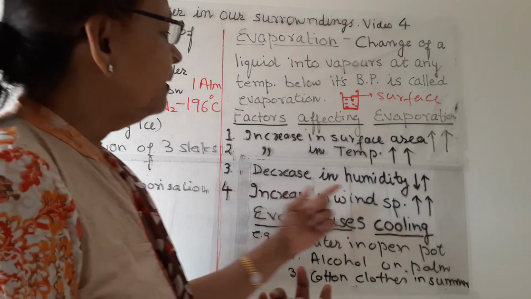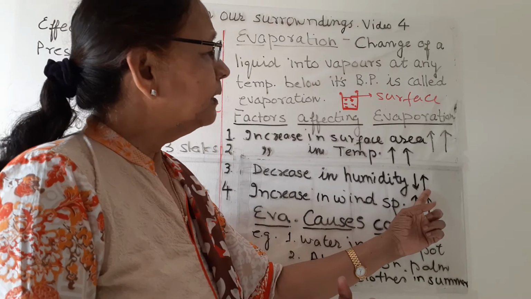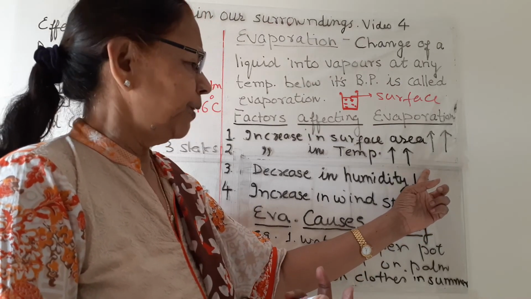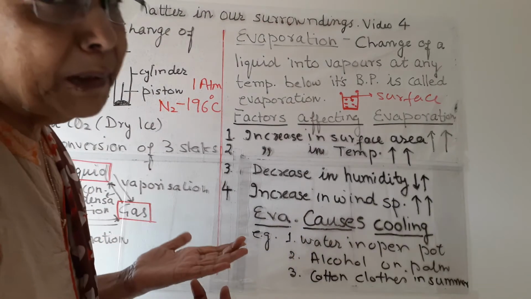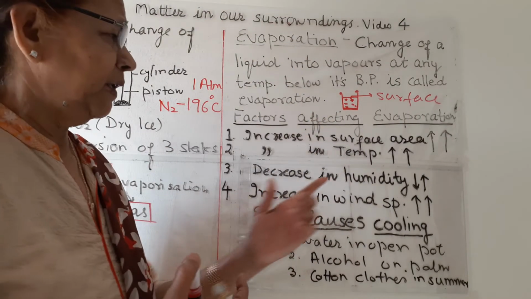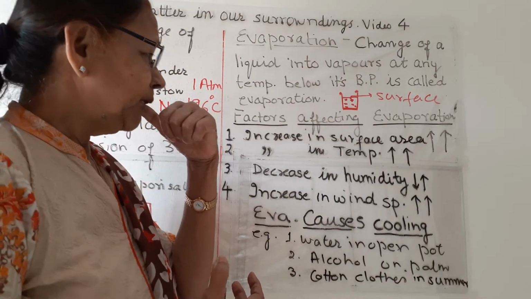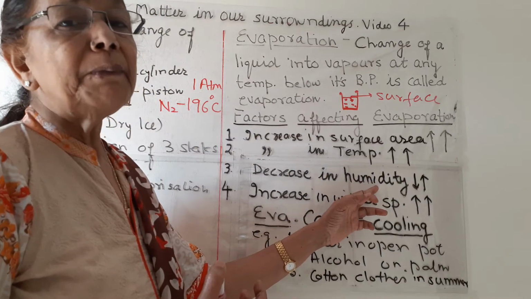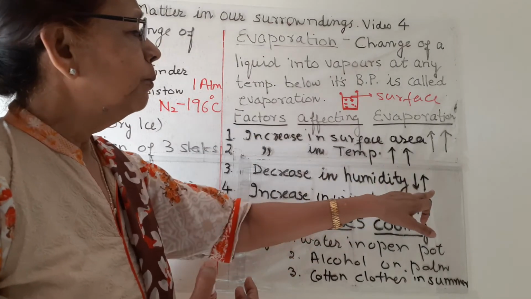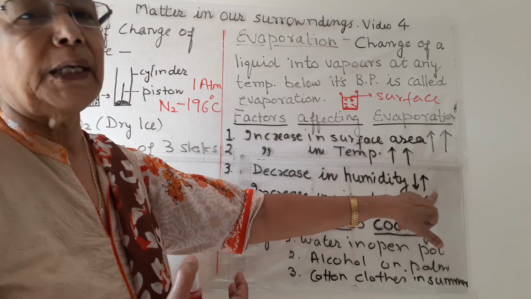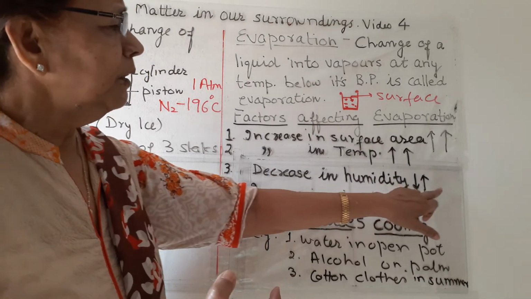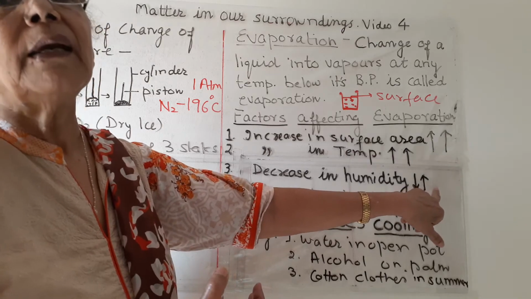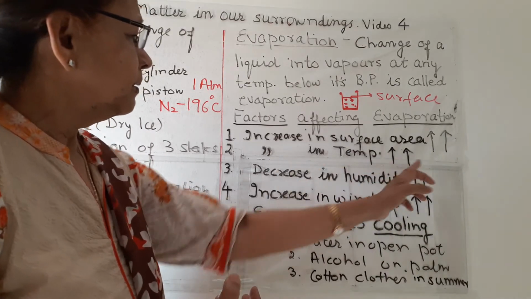Third, decrease in humidity will increase the evaporation. What is humidity? Humidity is the amount of water vapor present in the atmosphere. This is known as humidity. When water vapor is less in the atmosphere, more evaporation takes place. And when water vapor is more in the atmosphere, then the evaporation will be less. So this is like this.